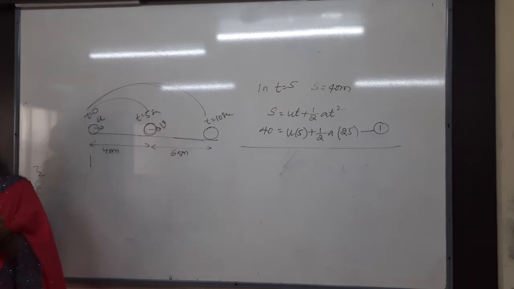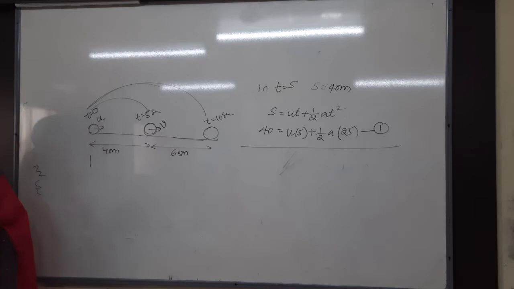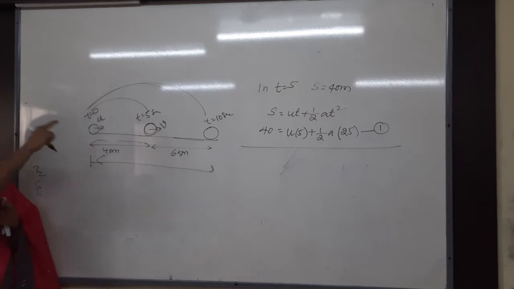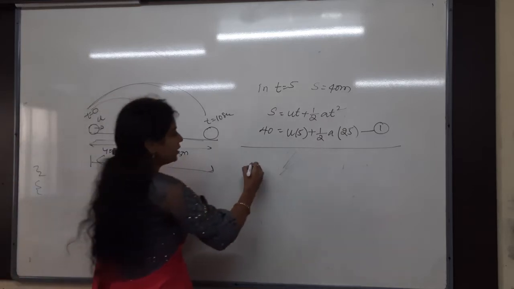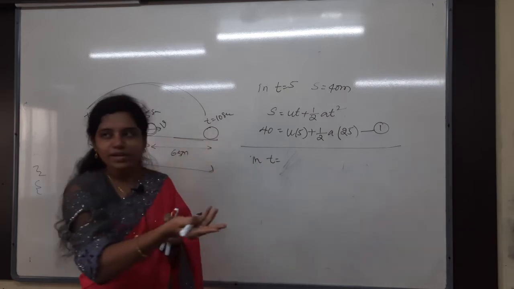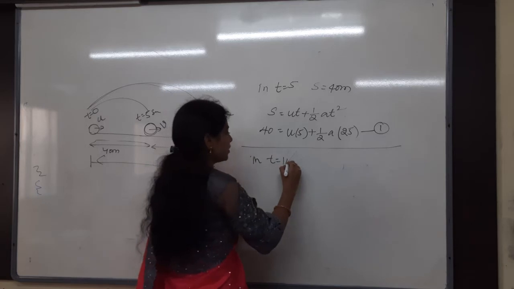Why? Because they are asking only initial velocity. The body in two cases should have only one initial velocity. In two cases, which is the initial velocity? U only. From here to here and then from here to here. Understand that clearly? Why I have taken only these two cases? Nothing but there is a reason. Why? Because in both the cases, who is the initial velocity means U only. Yes. Then in the second case, in how much time it is travelling in second case? T is equals to 1 more 5, but from the starting how much? 10. So that T is equals to 10 seconds.